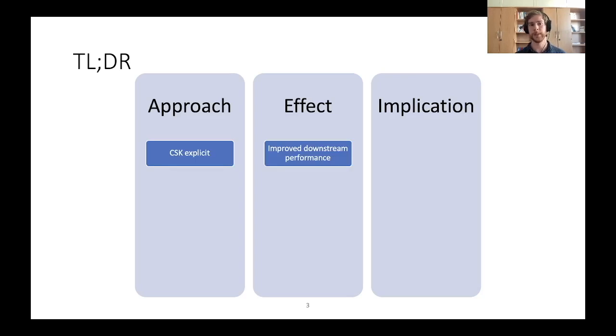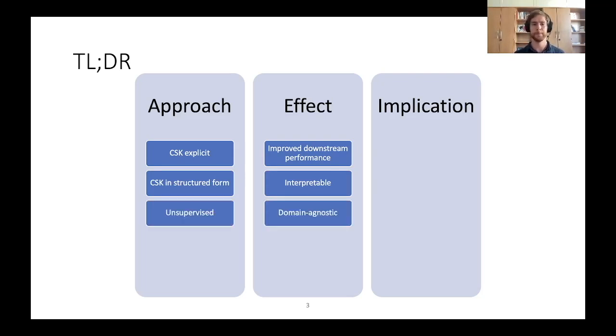First of all, it represents the common sense knowledge explicitly, which improves downstream task performance, as we show in our experiments. The common sense knowledge is represented in a structured form, which makes the downstream task more interpretable. Our approach is fully unsupervised, which means that it's domain agnostic and can be applied to any domain. We evaluate the graphs thoroughly, including a task-independent analysis of the graph quality. So therefore our graphs are also evaluated task-agnostically and can be applied to any task.